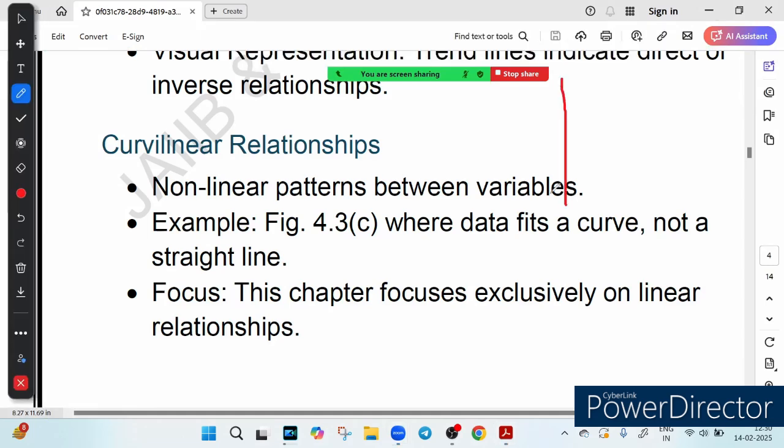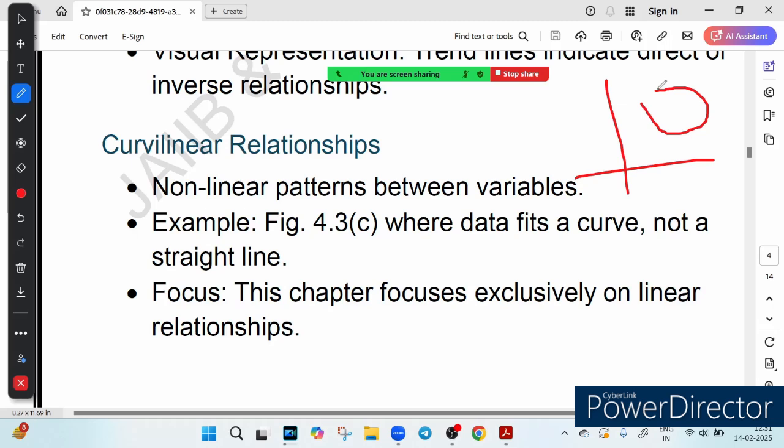So this is our y-axis, this is our x-axis, and suppose I draw something like this. This is a kind of curve. Or let me erase it and draw some other kind of graph, something like this. You can easily see that this is not a linear pattern, not a straight line, rather it is a curved line. There are twists and turns in it, right? Not all relationships follow a straight path. Some are curved, they rise and fall in different ways.